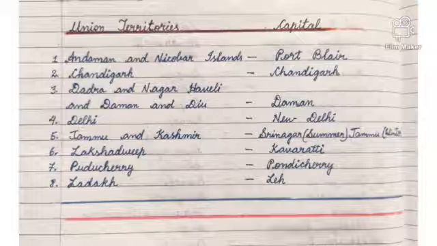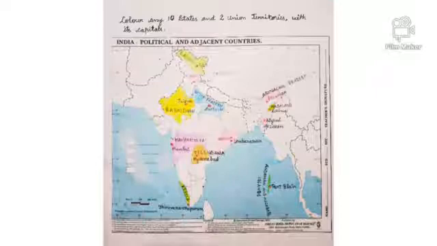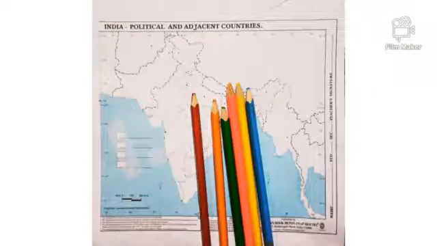So at the end of your writing, you have to underline with blue and red pencils. The activity for today is that you have to color 10 states and 2 union territories with capitals. So the materials needed in this activity is 1 political map of India and color pencils.